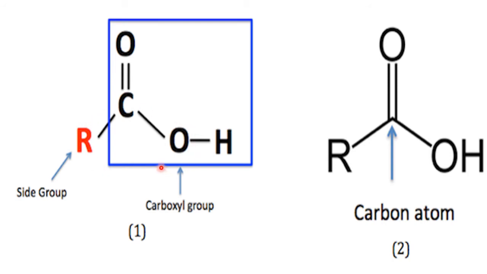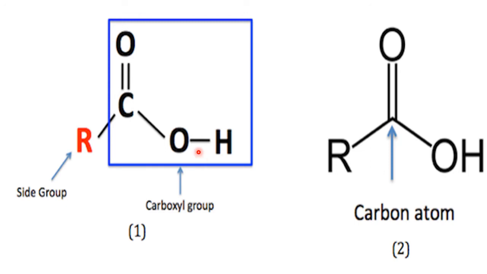It is made up of two parts: one is the R part and the other is the carboxyl part. R may be either alkyl or aryl, whereas COOH is again made up of two groups: one is C double bond O, and the other is OH. This is called hydroxyl. This is carbonyl. Together, carboxyl.